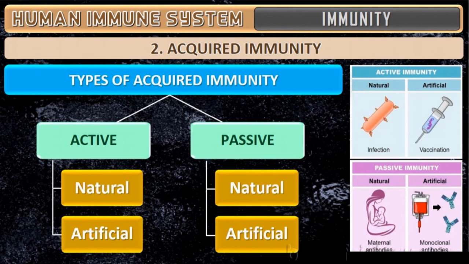What is the TT? That is the anti-tetanus serum injection. This injection provides antibodies to protect you against any type of pathogen entering the body. That is called artificial passive immunity. The natural passive immunity, as I told you, is usually present in the colostrum, the yellowish fluid given by the mother to the baby, which is produced during the initial days.